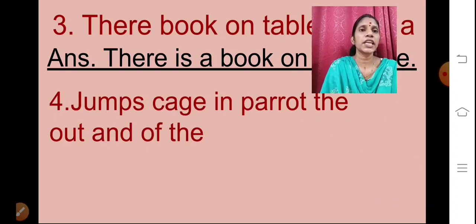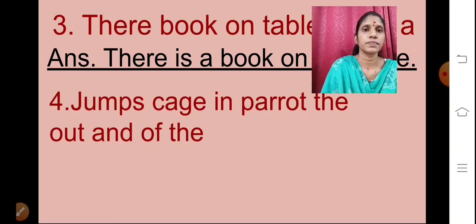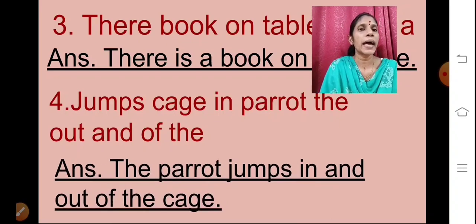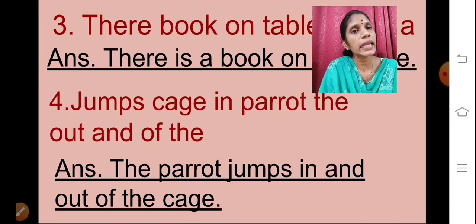Jumps cage in parrot the out and of the. And the answer is, the parrot jumps in and out of the cage.